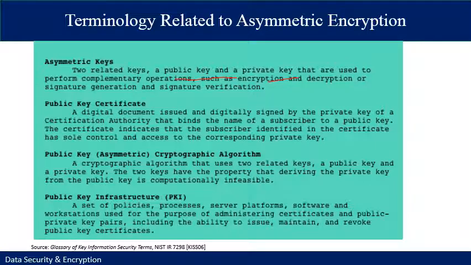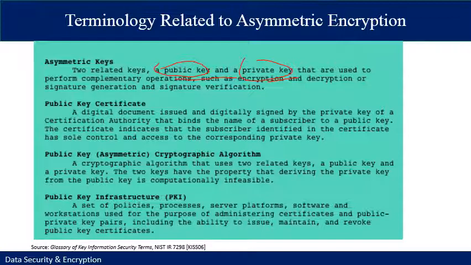The important thing is that there are two keys, a public key and a private key. There is a public key certificate as well, which is a digital document issued and digitally signed by the private key of a certification authority that binds the name of the subscriber to the public key.